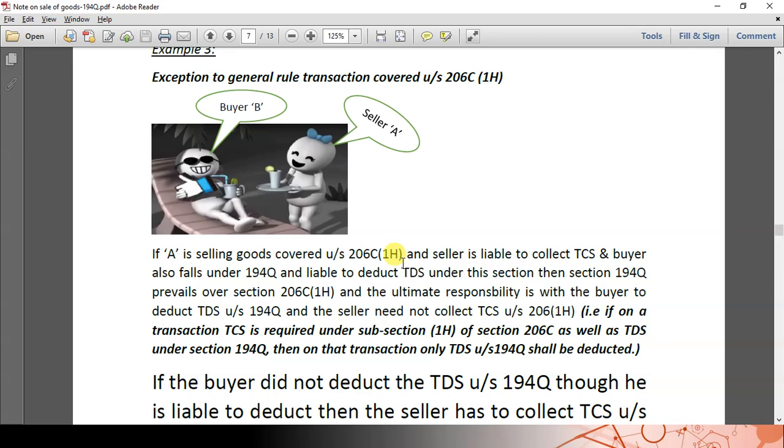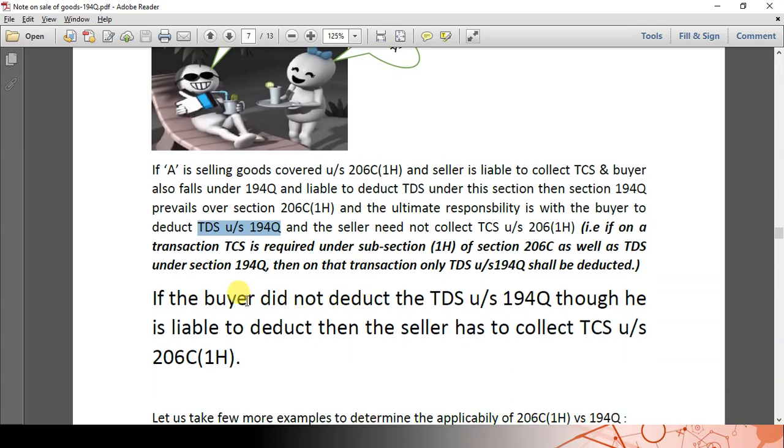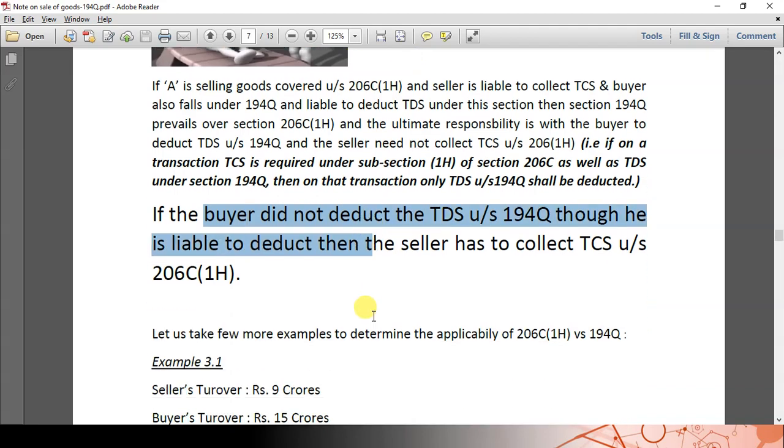So the prima facie responsibility will be on the buyer, Mr. B. Mr. B has to deduct the TDS under section 194Q before making the payment or at the time of crediting to the GL. If a buyer did not deduct the TDS under section 194Q, though he is liable to deduct, then the seller has to collect the TCS under section 206C(1H).